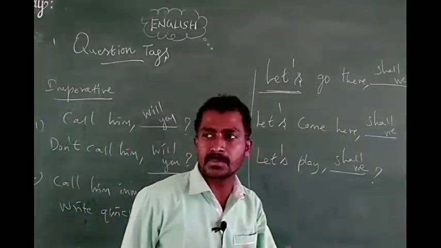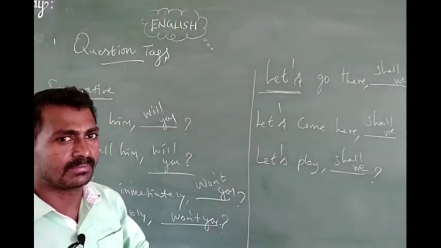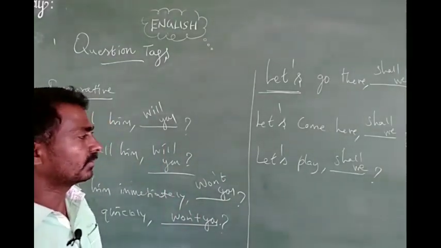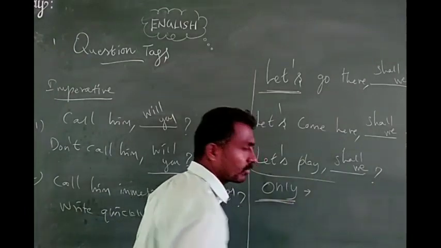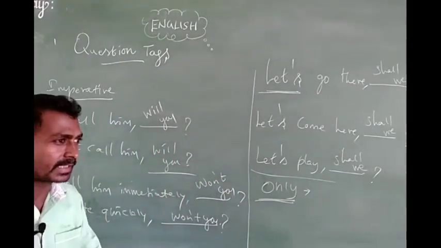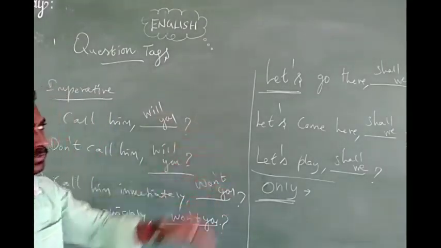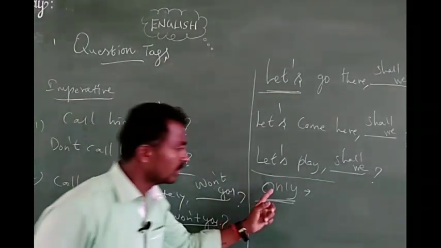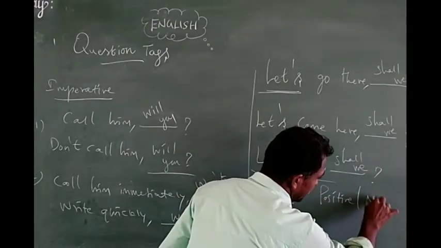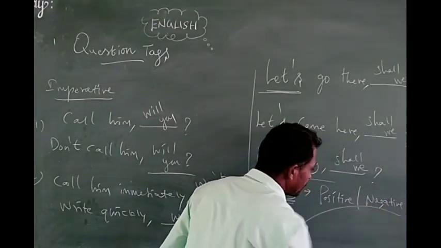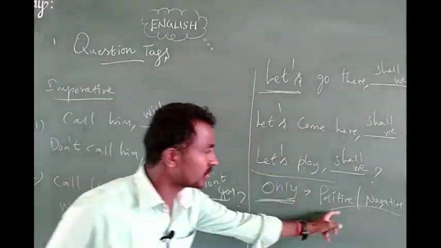We also discussed positive tags with negative sentences, and negative words like rarely, scarcely, ever, never, as discussed last time. And only one thing, the word only. What is the word? Only. The important one, only. The word only takes both positive and negative tags. Remember, children, side by side please note down these things in your classwork notebooks. How, sir? It is applicable for question tags.